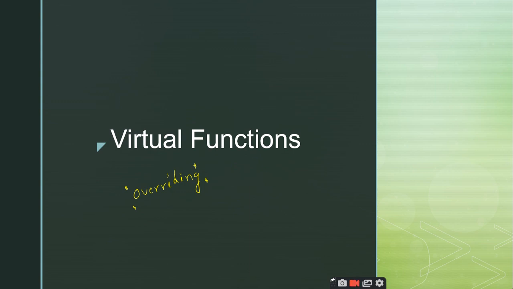It is something different from overloading. Overloading and overriding are different concepts, right? As a CSE student who has learned object oriented programming concepts, you should know the differences between overloading and overriding. We will discuss it at the end, or else I will give it as an assignment question so that you can answer it.